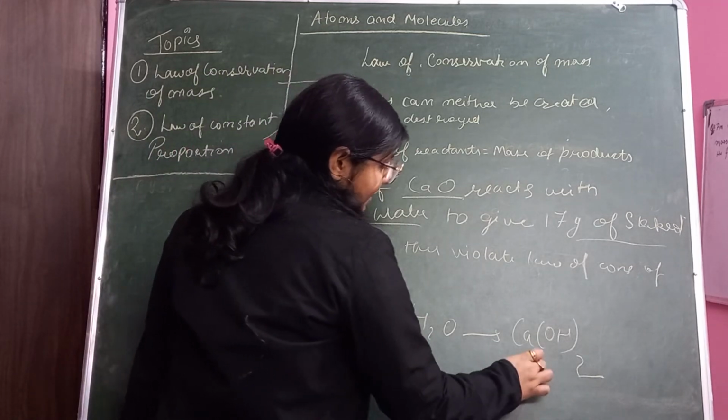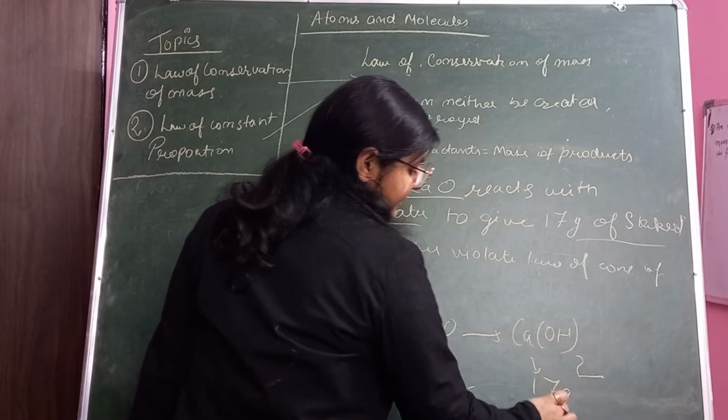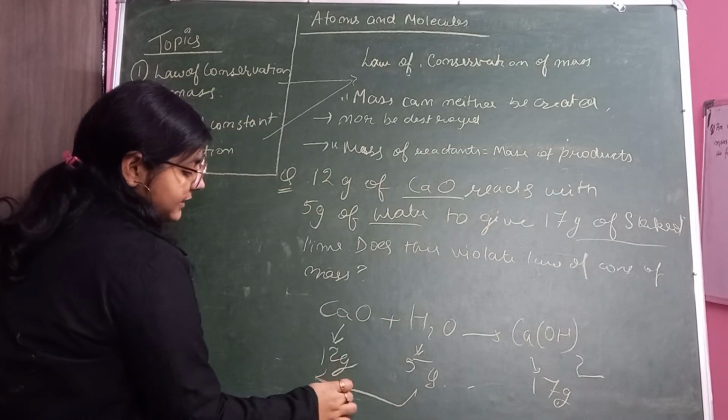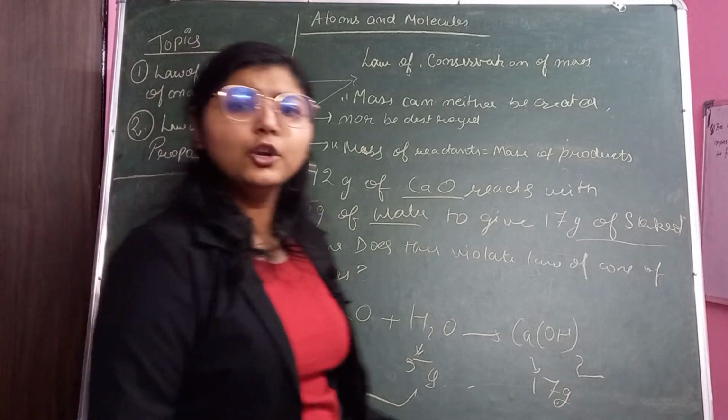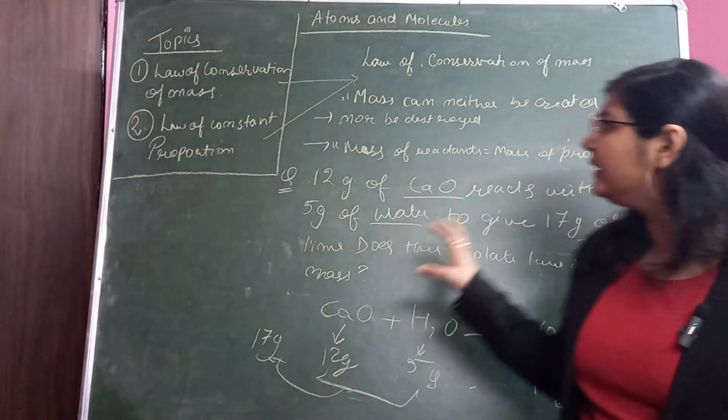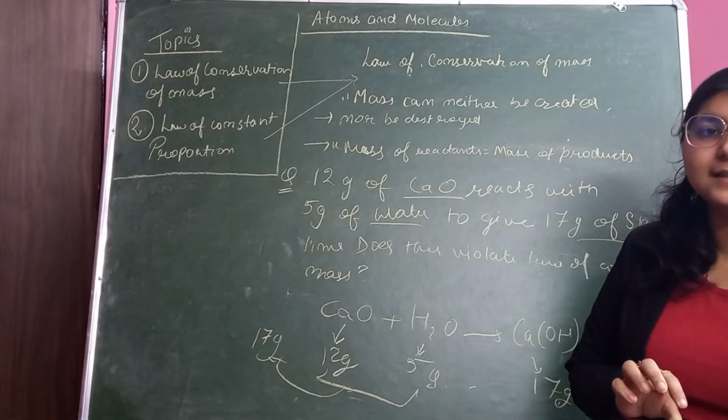So what will be the mass here? Anyway 17 grams. So here the combined mass is 17 grams. So does this violate this law? No, it follows this law. It is following law of conservation of mass, right?